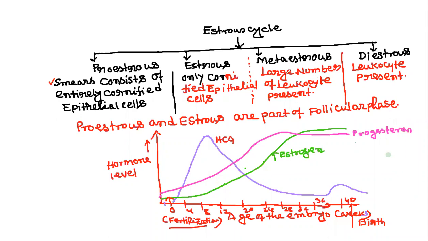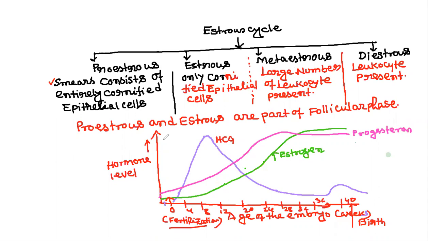In metaestrus, a large number of leukocytes or white blood cells are present, and in a diestrus smear the leukocyte number is less than in the metaestrus stage. So these are the four phases: proestrus, estrus, metaestrus and diestrus.